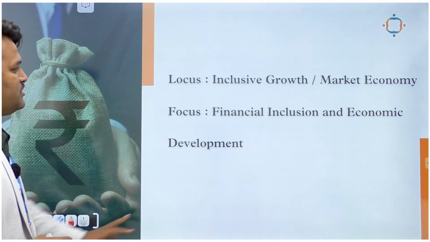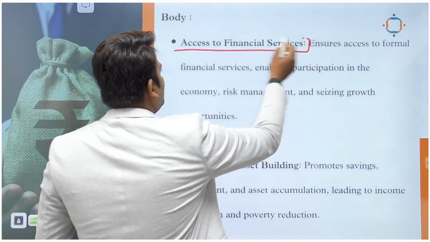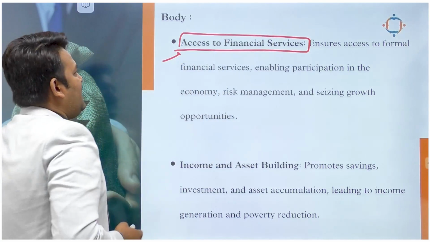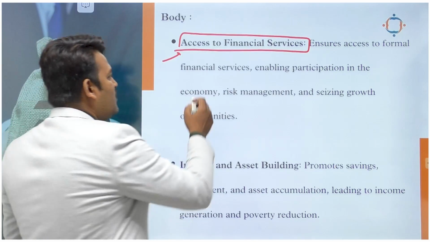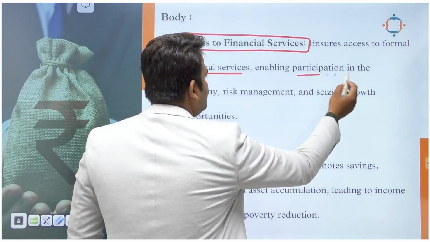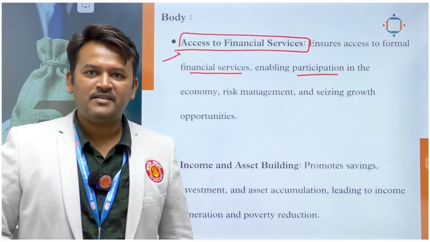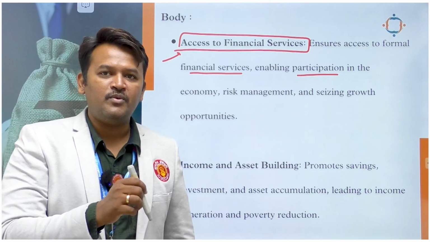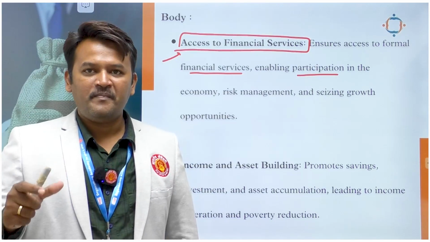When we move towards the body, first thing, access to financial services, right? Inclusive growth will bring access to financial services. This action will ensure formal financial services, enabling participation in the economy, risk management, seizing economic opportunities. This inclusive growth will sustain the overall growth trajectory of the economy.